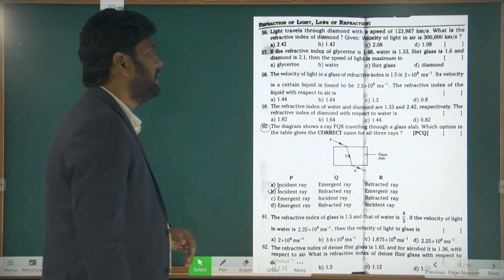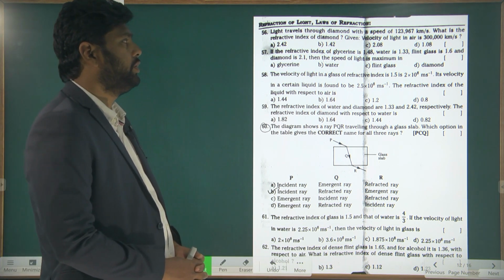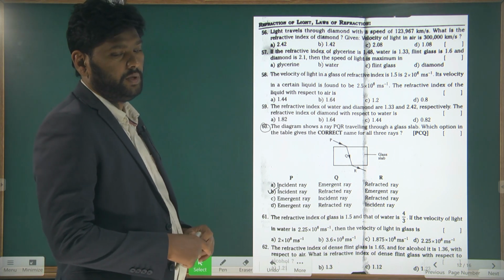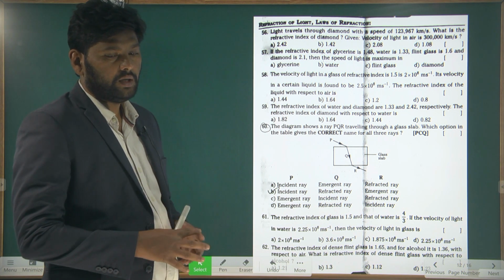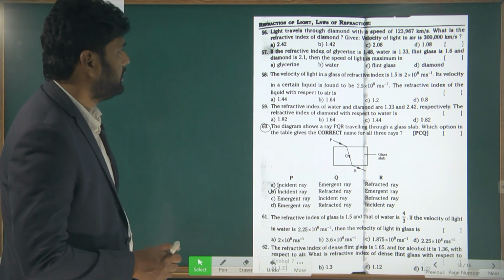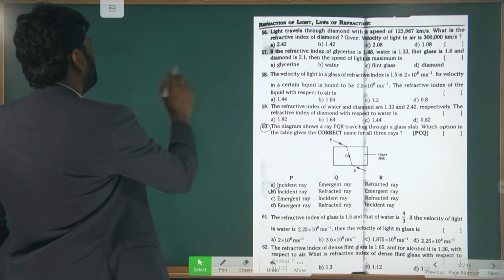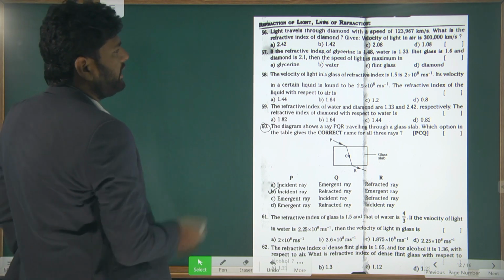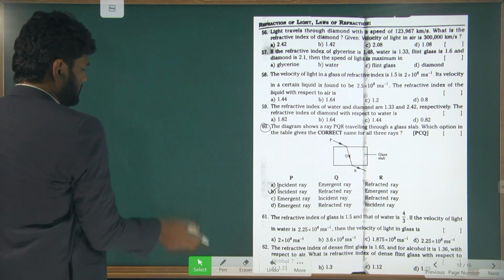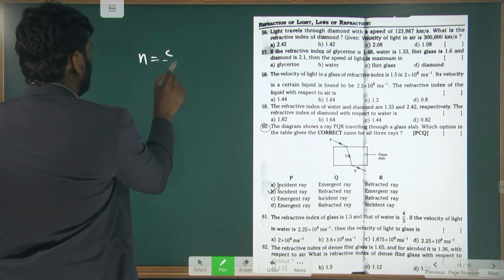Light travels through diamond with a speed of 1.2397 into 10 power 5 km per second. What is the refractive index of the diamond? Tell me the answer. Which formula are you supposed to use to find the answer? Surely we can use the refractive index formula, since they are asking the refractive index. The refractive index formula is n is equal to c by v.